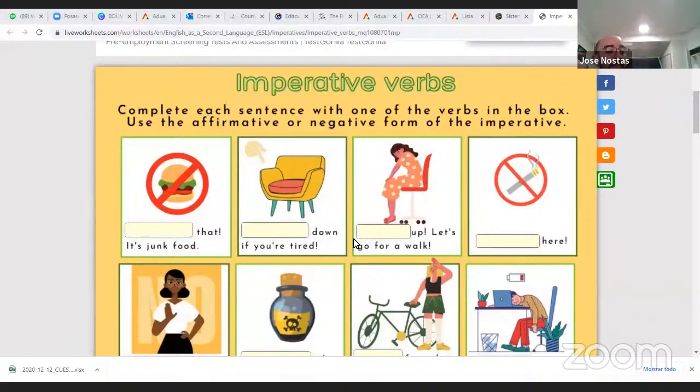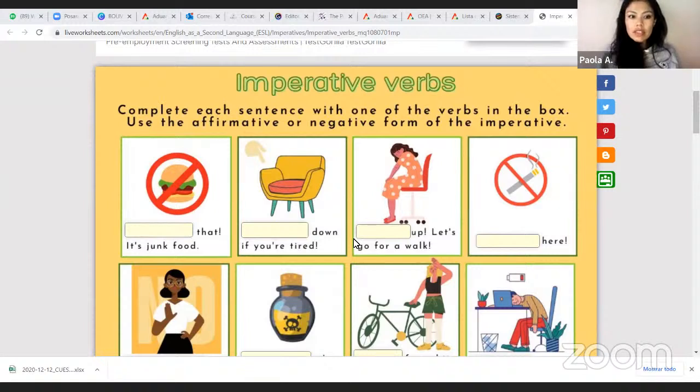So, that is junk food. So sorry, there is a lot of noise outside. I'm not sure if you can hear. Yes, I can hear you, teacher. All right. So these are called imperatives, and what we have to understand about imperatives is that we are giving direction to do something. For example, here are many activities where we need to give instructions.